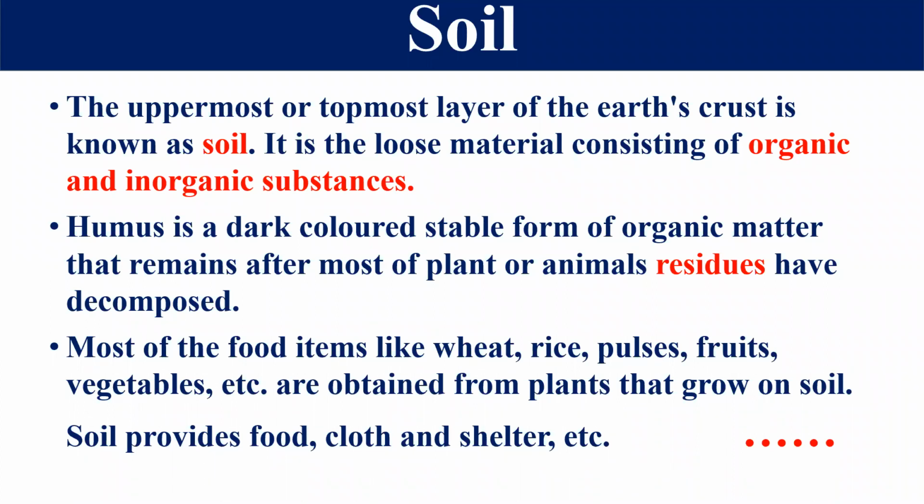Soil also provides food, clothes, and shelter, which are the common basic necessities of a person. That's why we totally depend on soil to fulfill our basic needs. So we have to study soil carefully, because it is a very important topic in the 10th standard of this chapter.